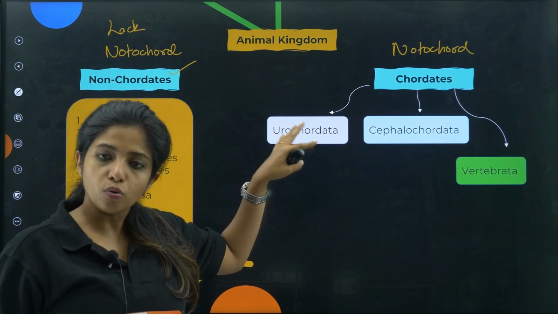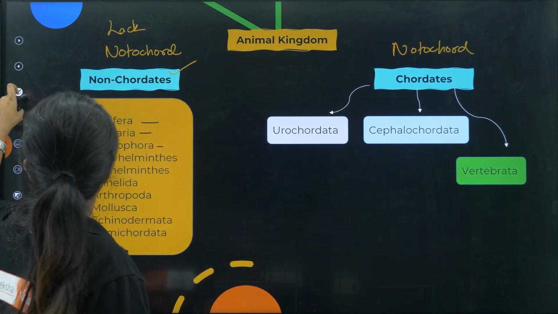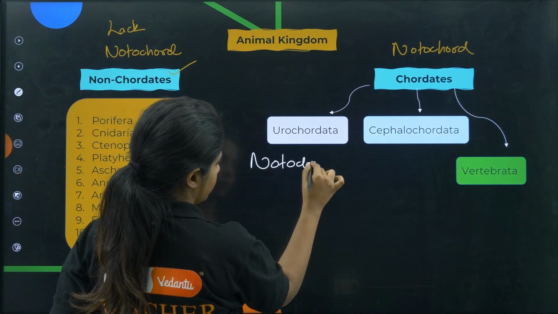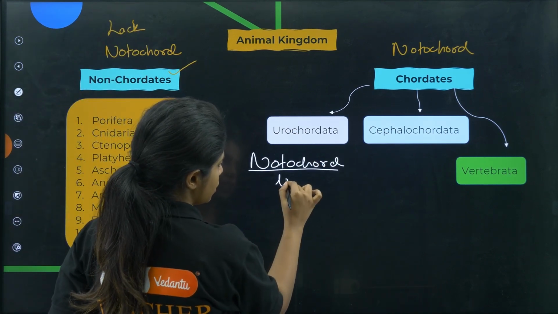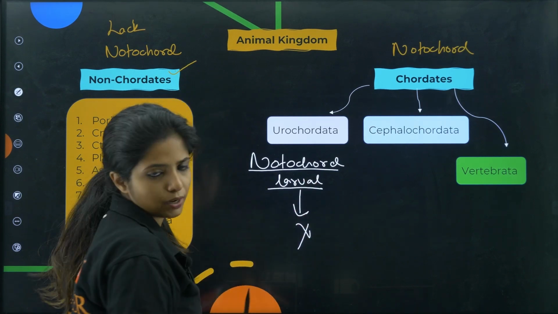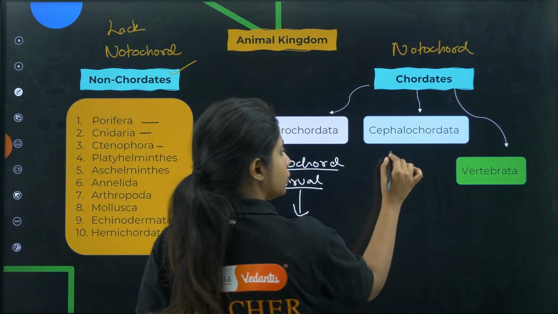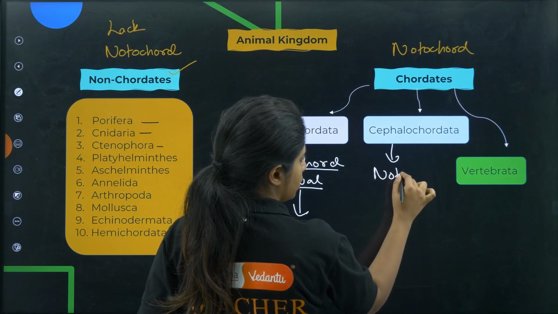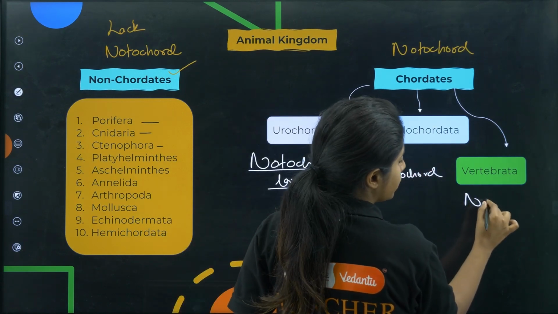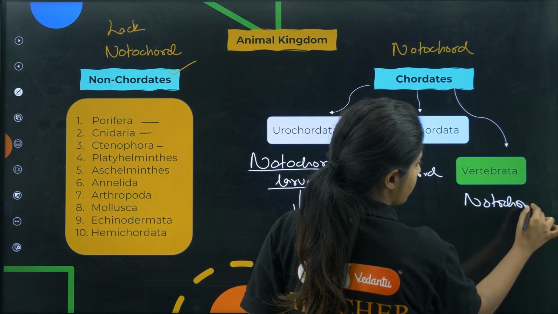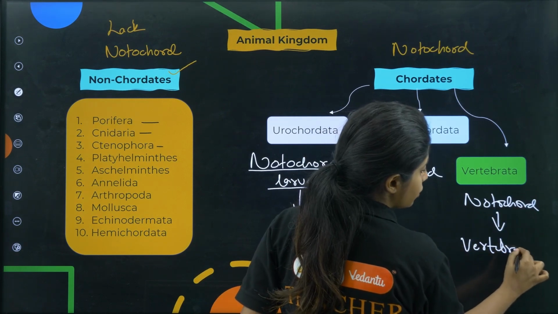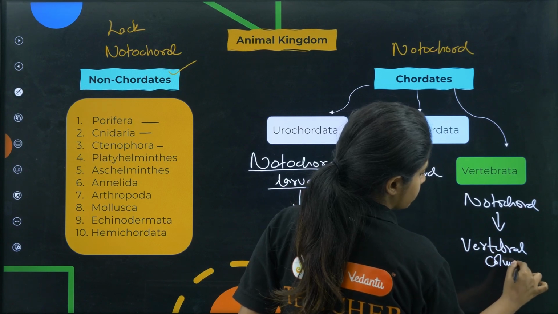Urochordata are the ones who have notochord only in the larval stage, in their tail and things like that. Later on, it's not there. Cephalochordata have notochord throughout their life. And in the case of vertebrata, the notochord is there in the embryonic stage, but it is replaced by something known as the vertebral column, my dear children.